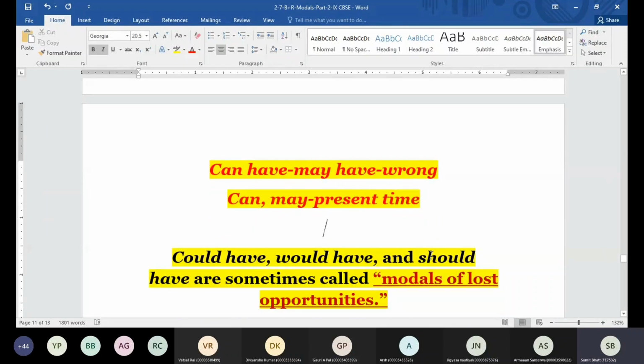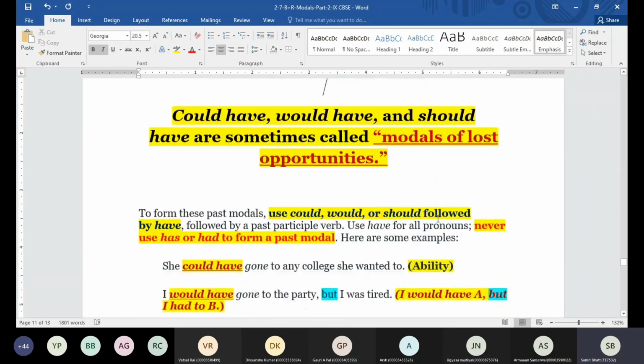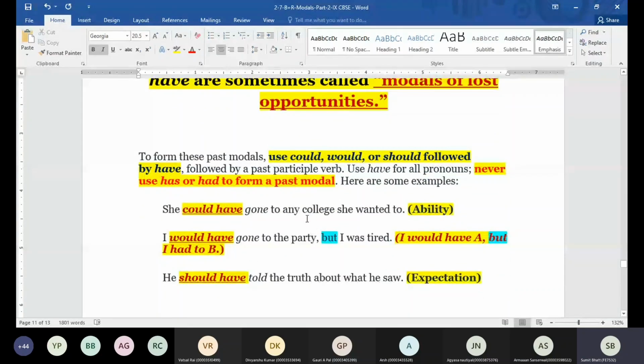That's the reason we cannot use them. We don't say can have, like we don't say he can have done it. So we are going to say could have, would have, should have. So already we are talking about which time? Past time here. So guys, when you refer to these modals, could, would, should, followed by have, we don't use has here. Has and had are not used, because we only have could have, would have, and should have.